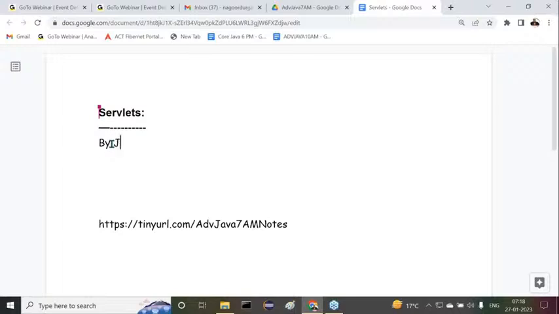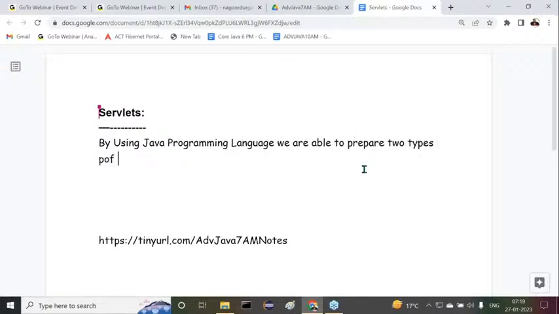By using the Java programming language, we are able to prepare two types of applications.